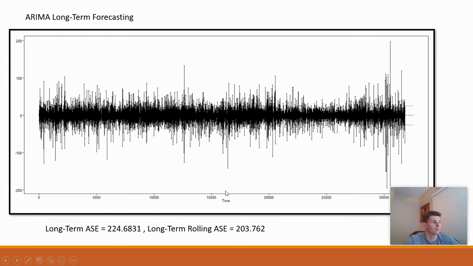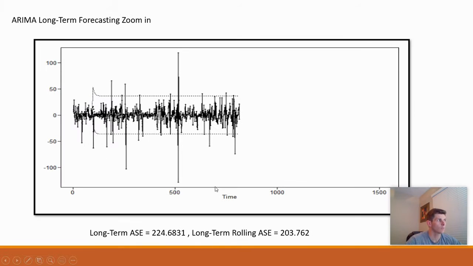And then for the long-term forecasting, again 720 hours, it did much better at 224, and the rolling ASE came out to be 203. Zooming in on the long-term forecasting, we see how tight the spread is, so that makes sense. It comes out to 224.